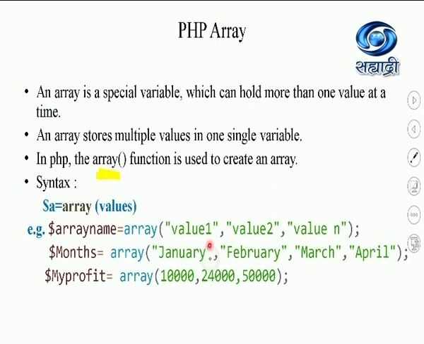As names of the months are string values, I need to make use of double quotes for each value as it is a string. So always remember, whenever you are passing or saving a string in an array, you have to give double quotes. Observe this profit array, which has numbers in it. I have not given any kind of double quote to it. So if you want to store numbers, there is no need to make use of double quotes. So this is a number array and this is a string array.